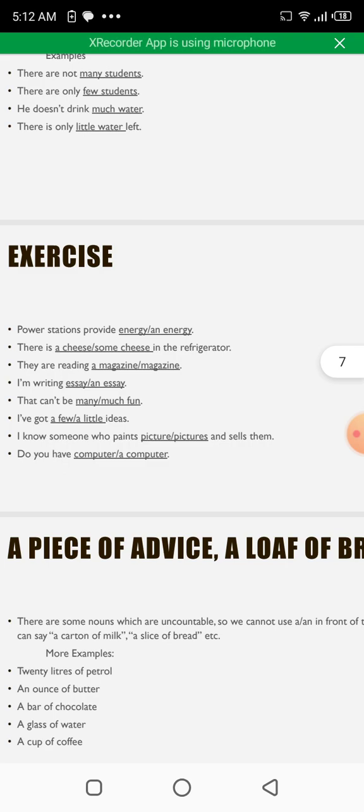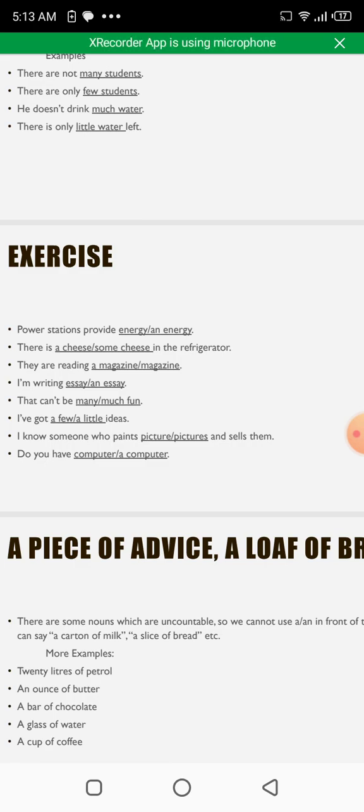Let's do an exercise. Power stations provide energy or an energy. You have to select. Obviously, power stations provide energy. There is a cheese or some cheese in the refrigerator. Obviously, some cheese would be correct. They are reading a magazine or magazine. They are reading a magazine. I'm writing essay or an essay. I'm writing an essay. That can't be many or much fun. That can't be much fun.